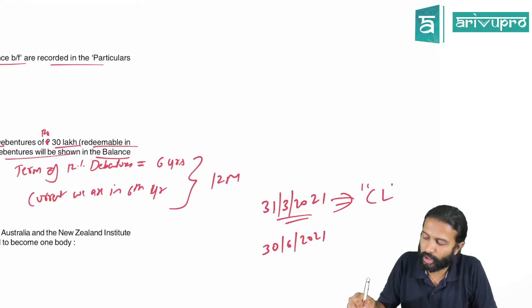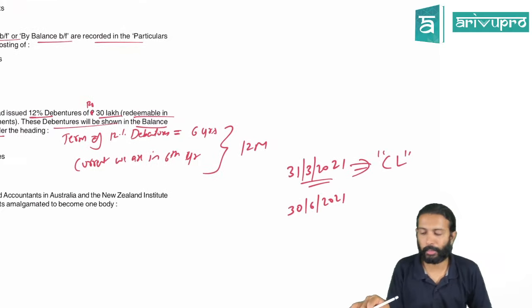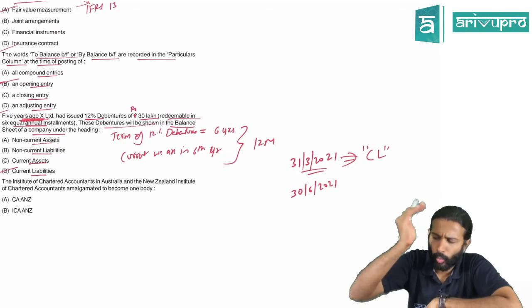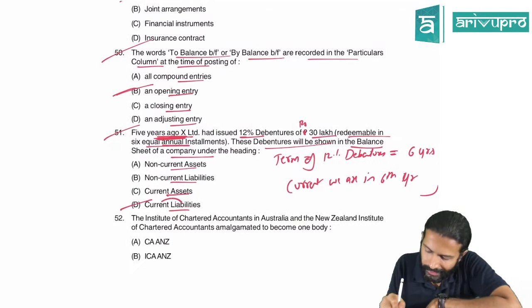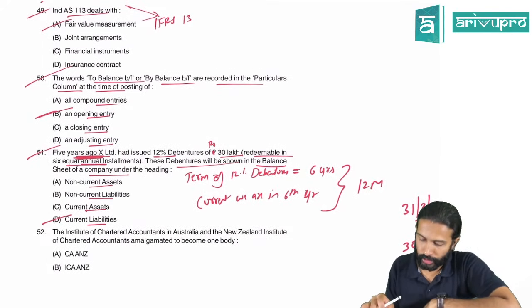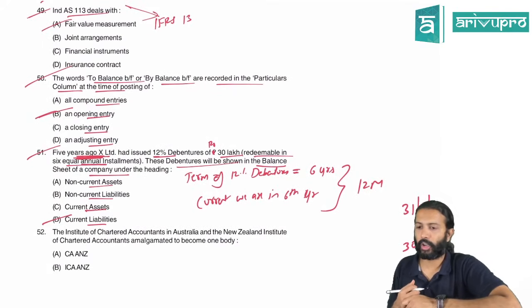these debentures will be shown as a current liability, because that is one of the features of a current liability: something which is settled within 12 months from the balance sheet date. So Delhi is the right option there. No confusion, I think, now. Those of you who said non-current liability, I think you're okay.